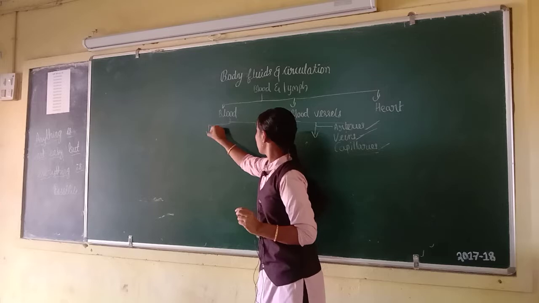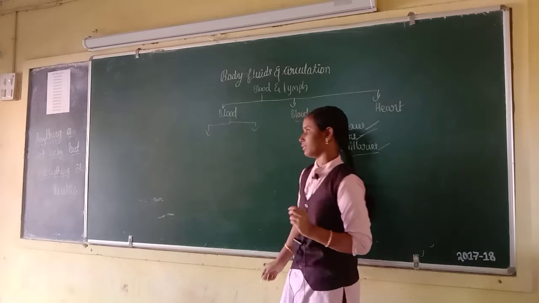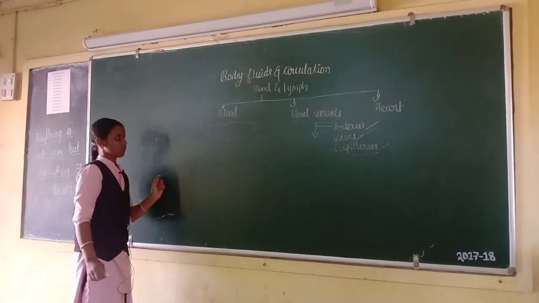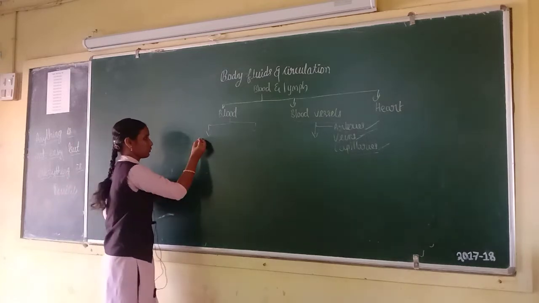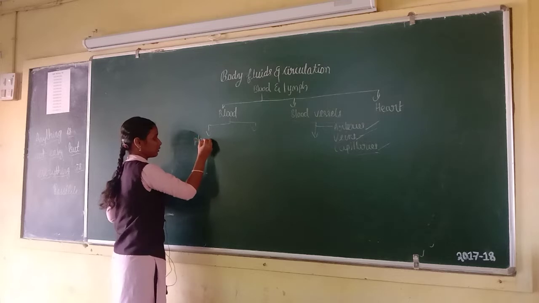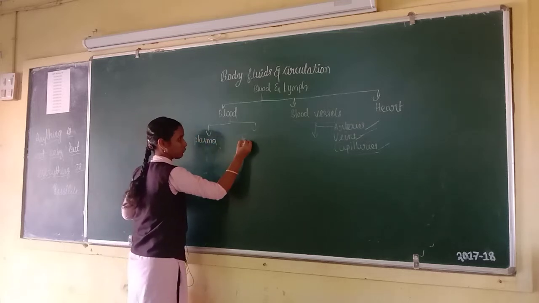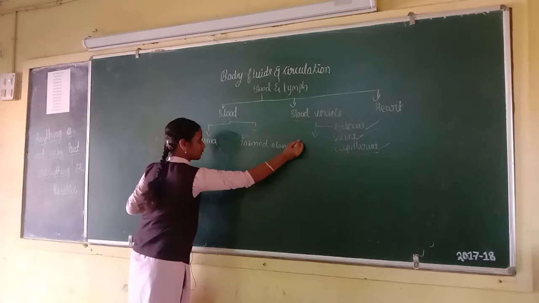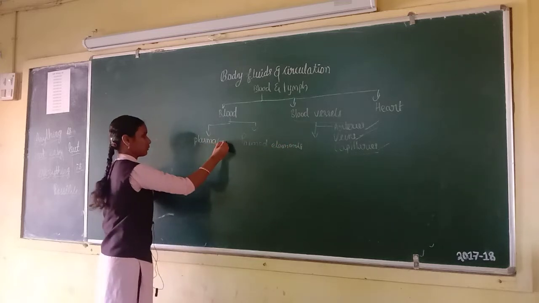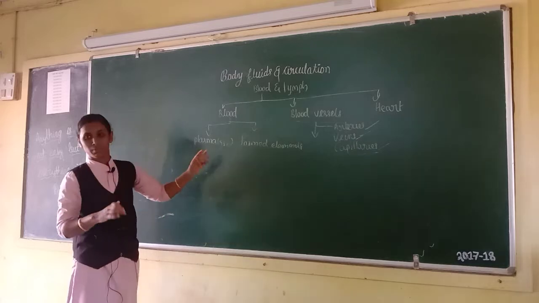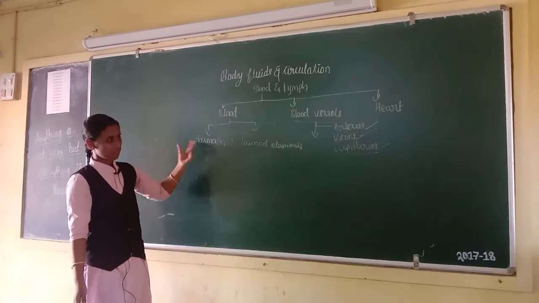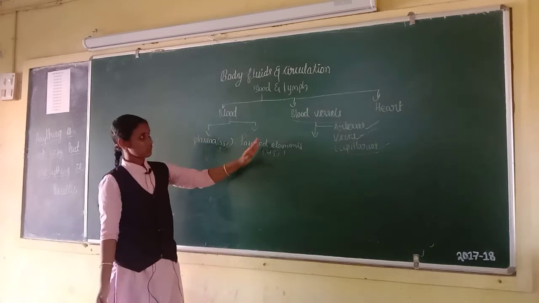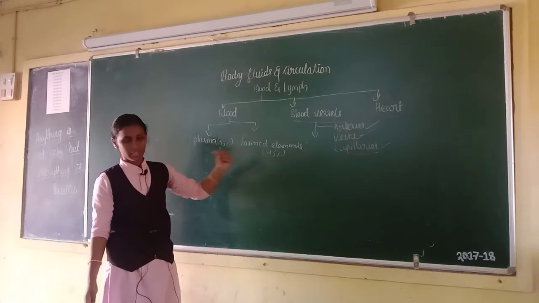Next, composition of blood. Blood is the fluid connective tissue. First, composition of blood. First one is plasma. Second one is formed elements. First, plasma. 55% part of blood is plasma and 45% part of blood is formed elements.